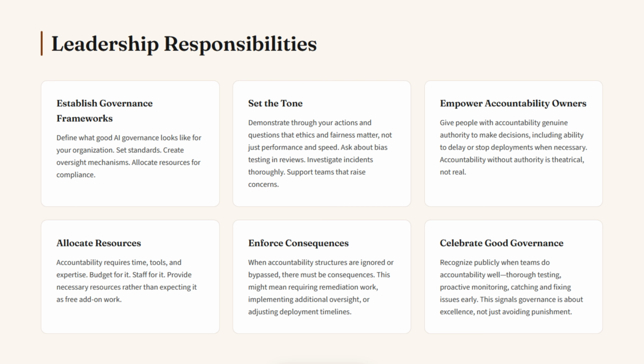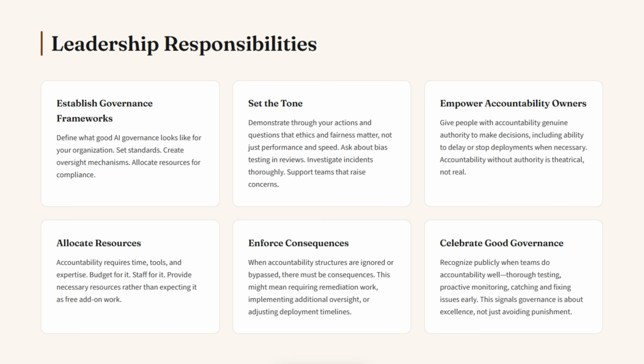Give people with accountability genuine authority to make decisions, including the ability to delay or stop deployments when necessary. Accountability without authority is theatrical, not real. Allocate resources. Accountability requires time, tools, and expertise. Budget for these. Staff for these. Provide necessary resources rather than expecting it as free add-on work.